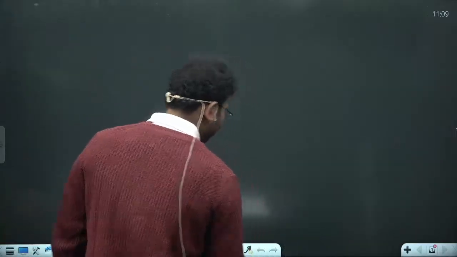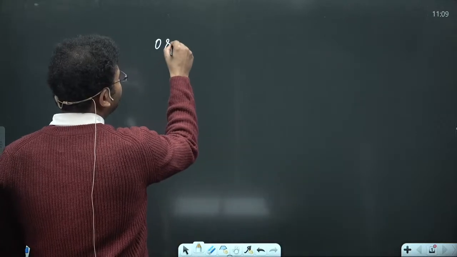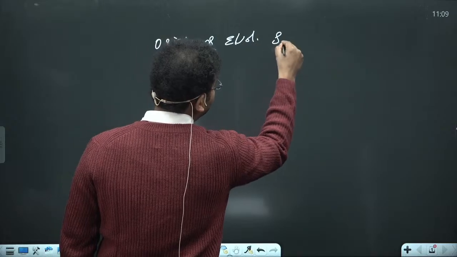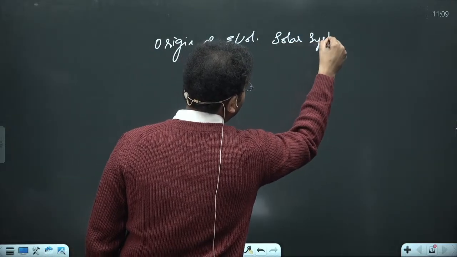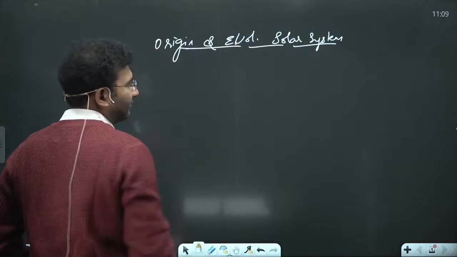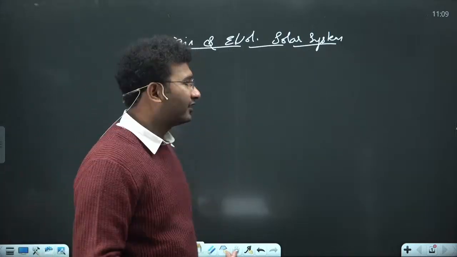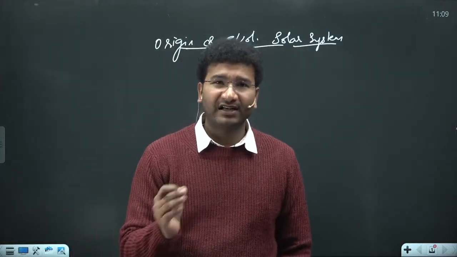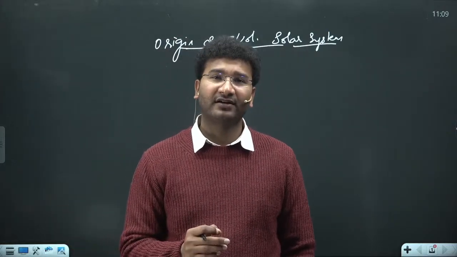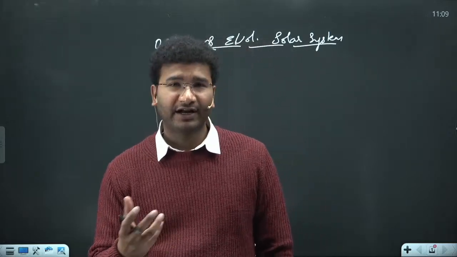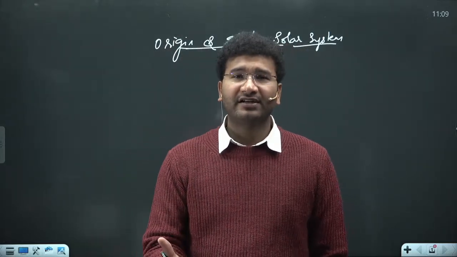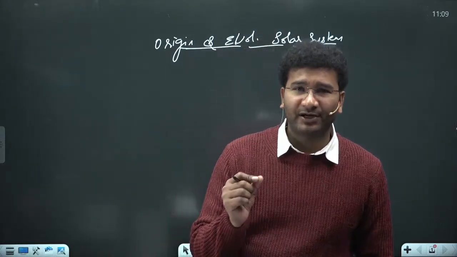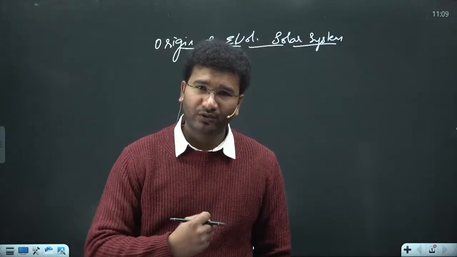Yesterday's class we learned about the origin and evolution of the solar system along with the other components of the solar system. We learned about the Big Bang theory. I explained the Big Bang theory to you. What is the Big Bang theory? I also explained what singularity is. Singularity is a place where you have infinite temperature, infinite density and infinite mass and very tiny volume with respect to the Big Bang theory. After that I told you that there is a Big Bang.